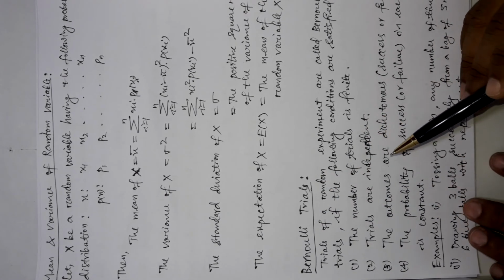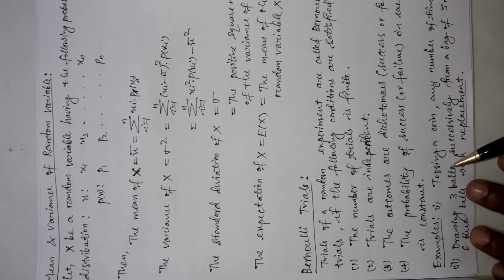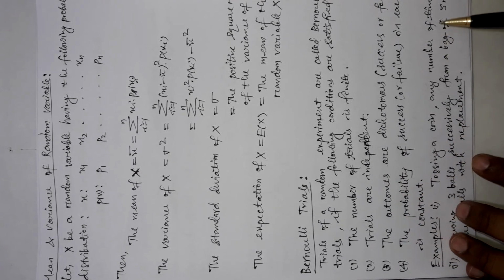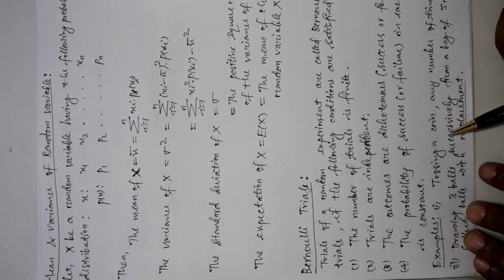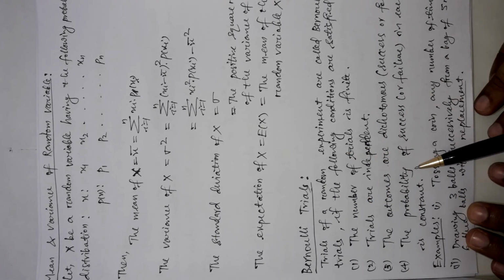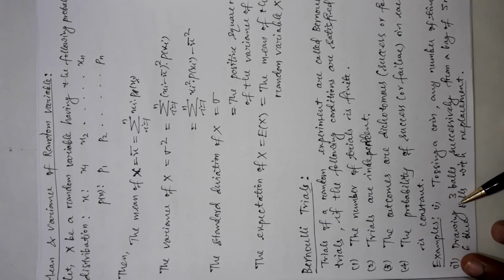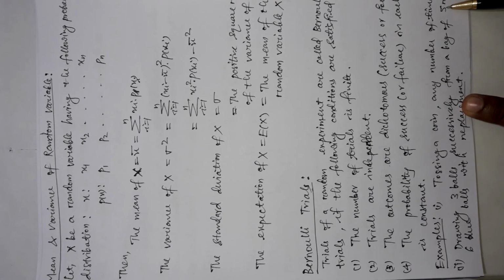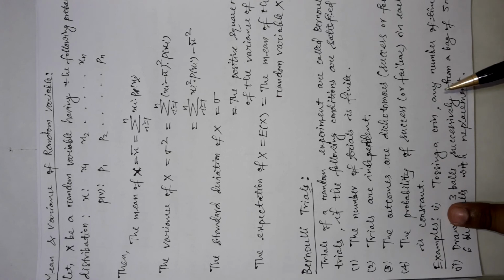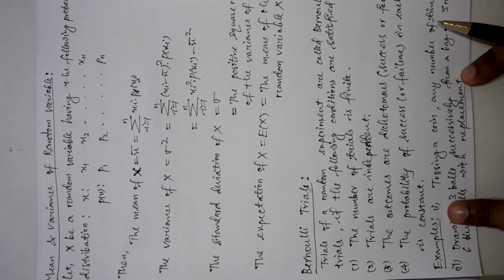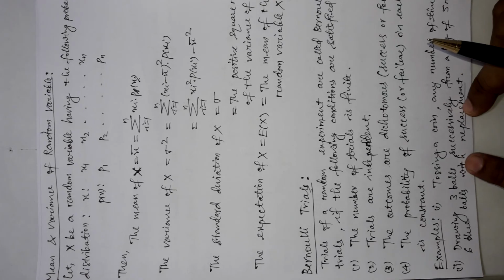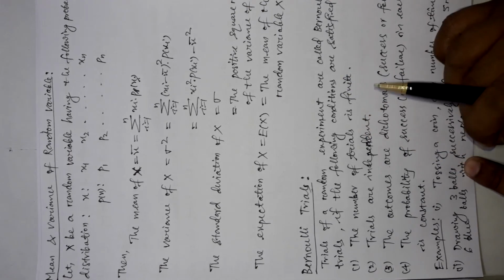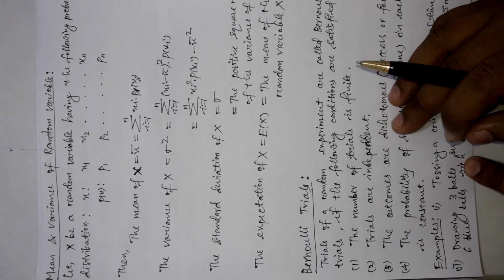Now let me give you a few examples of Bernoulli's trial. Just tossing a coin any number of times comes under the category of Bernoulli's trial. Okay, this also satisfies all these four conditions. Now, drawing 3 balls successively from a bag of 5 red and 6 blue balls with replacement. I told you this word with replacement is very important to make it a Bernoulli's trial problem. Okay, this second example also you can check yourself, it comes under the Bernoulli's trial category and satisfies all the 4 conditions.